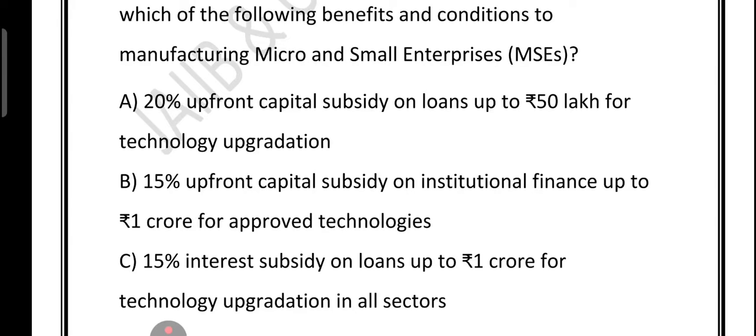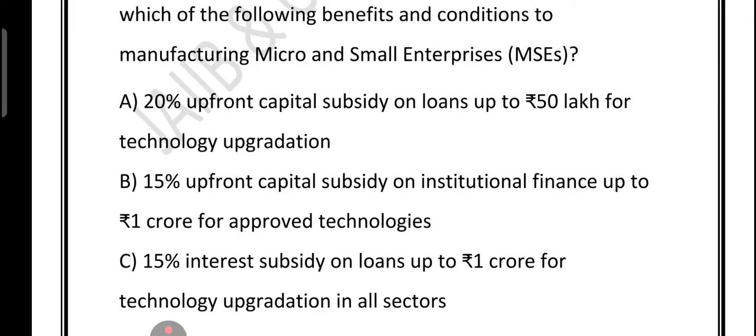It gives 15%. Also the loan limit is here up to 1 crore, not 50 lakh. So this option is mixing up two wrong facts. So that's why it is wrong. What about option B? 15% upfront capital subsidy on institutional finance up to 1 crore for approved technology. Yes, this is the right one.